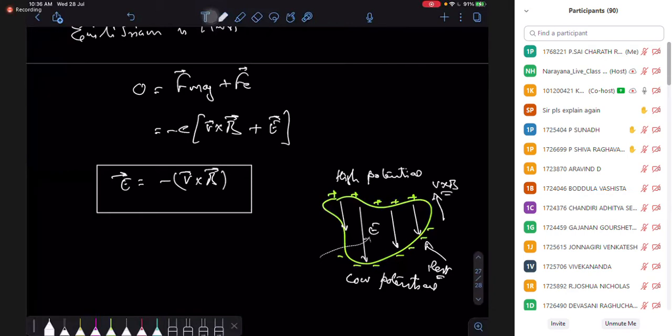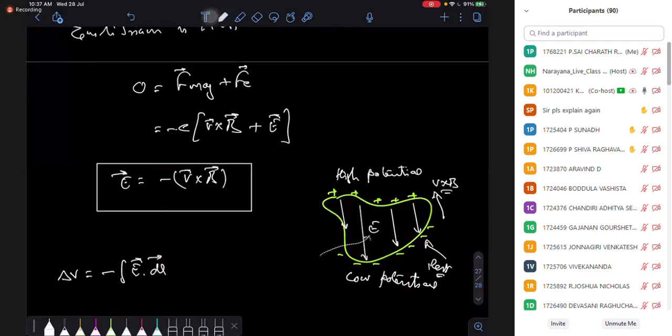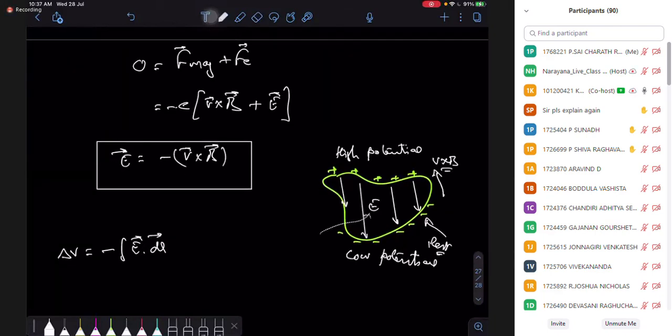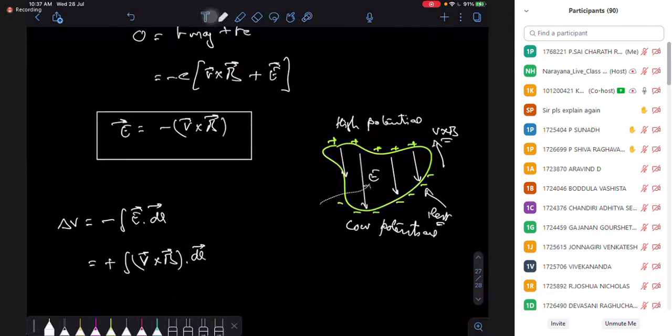And because of that, I'm getting here a high and low potential of the electric field. And this potential difference, we know, is the work done by the electric field. The potential difference is going to be developed here. And this potential difference, if you substitute the value here, it will be V cross B dot dL. Let's create here the potential difference.